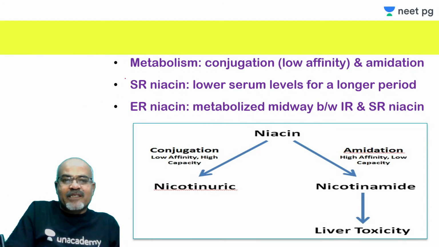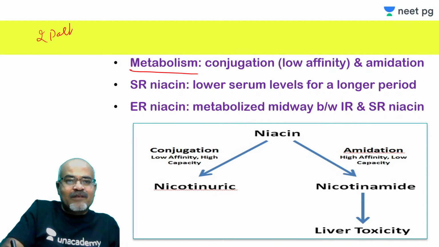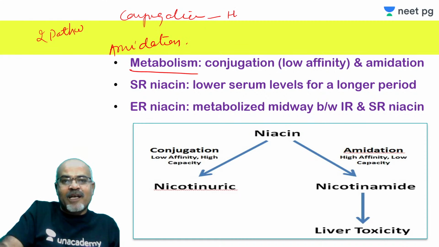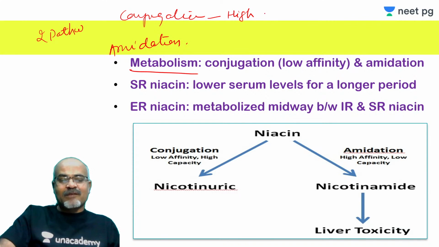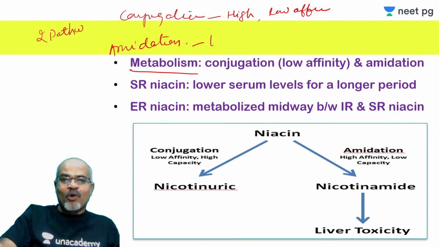This nicotinic acid is metabolized by two pathways in the liver. One is the conjugation pathway, another is the amidation pathway. The conjugation pathway has high capacity and can metabolize large concentrations of nicotinic acid, but it has low affinity. The amidation pathway has low capacity but high affinity.